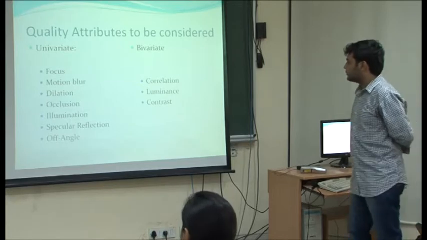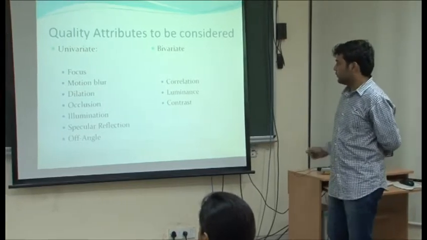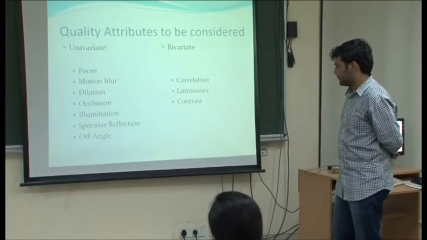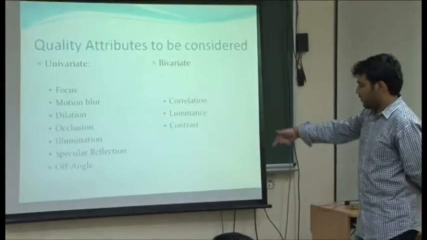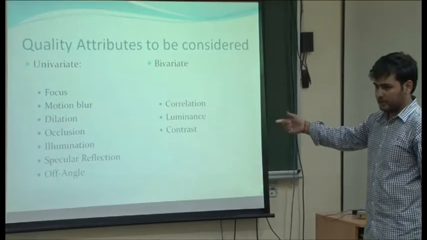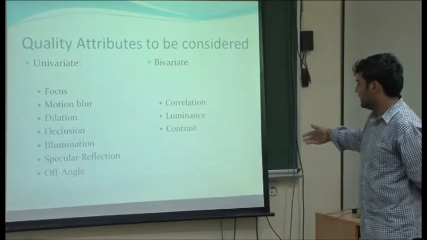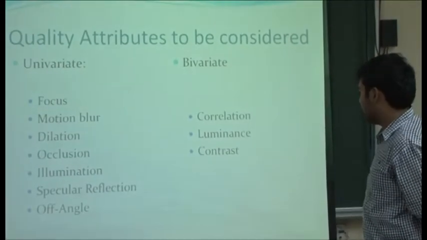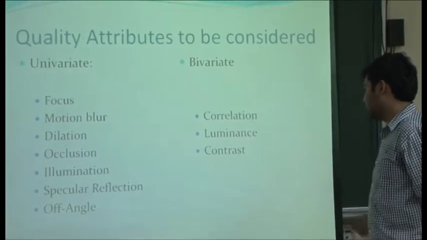The univariate attributes I am proposing are focus, motion blur, dilation, occlusion, illumination, specular reflection, and off-angle, which is the new one I am introducing. There are also three new bivariate measures that I am proposing: correlation, luminance, and contrast.